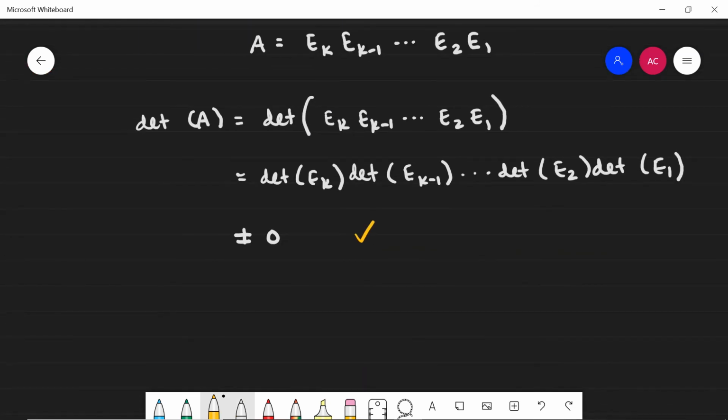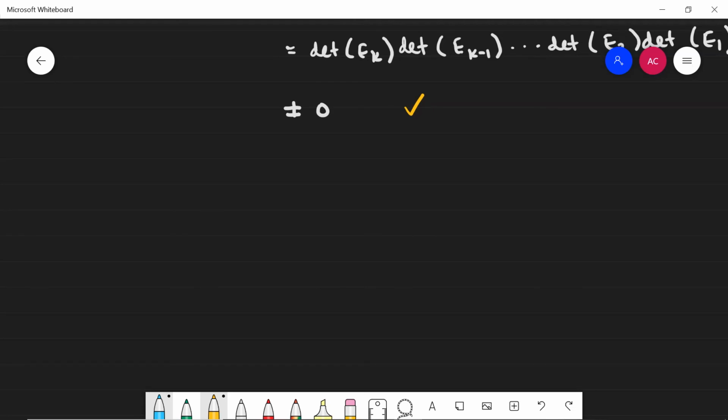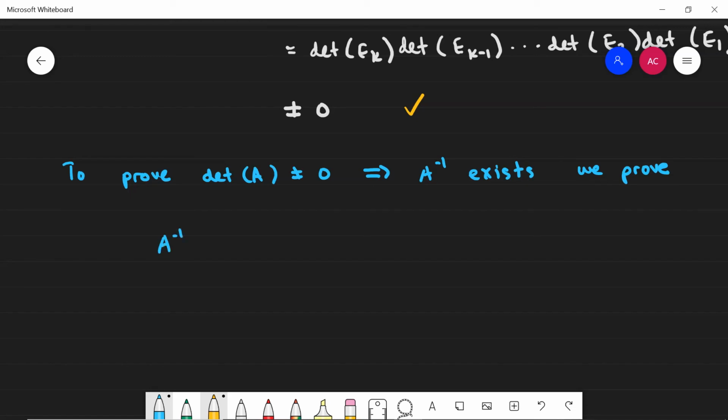So to prove that the determinant of A not zero implies that A inverse exists, we prove the converse statement: that A inverse does not exist implies that the determinant of A has to be zero.